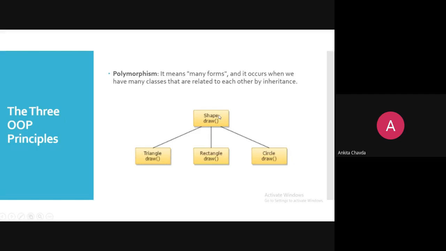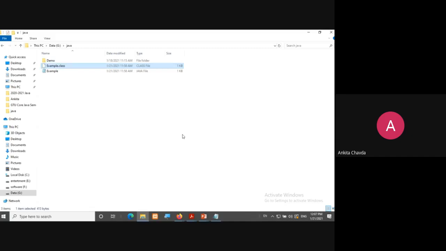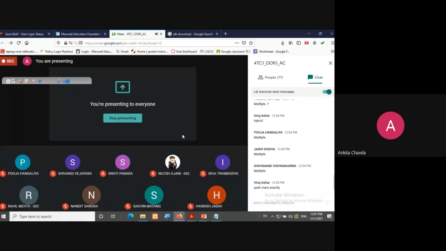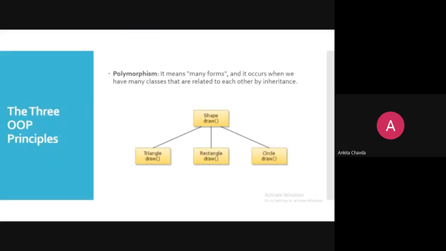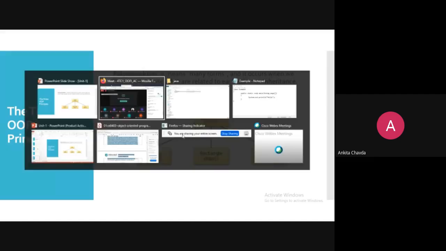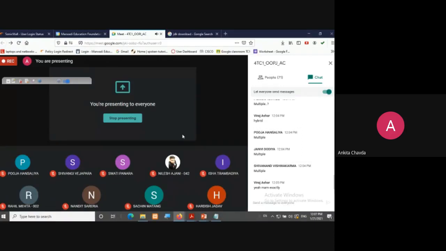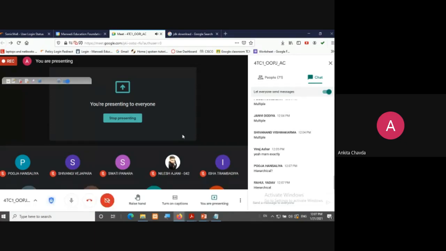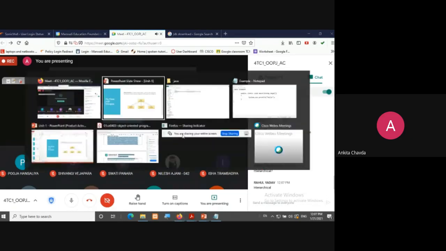So which kind of hierarchy is this? Anyone? Which kind of inheritance is this? Come on. Yeah, it is hierarchical. Yes, Pooja, correct. So this is hierarchical inheritance. Yes, Rahul, correct.